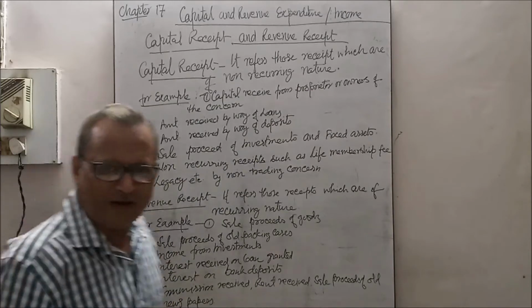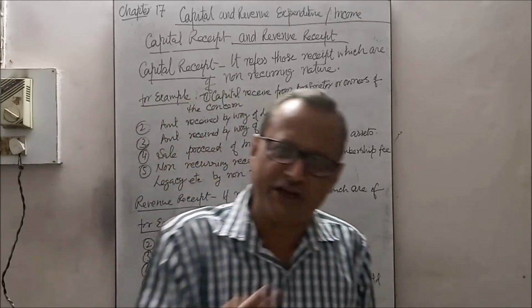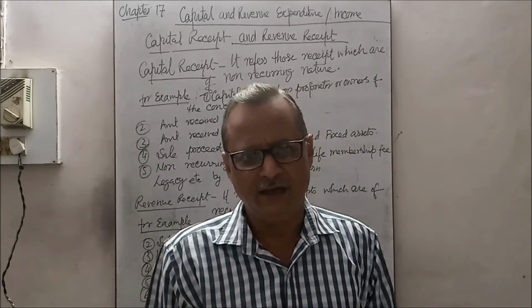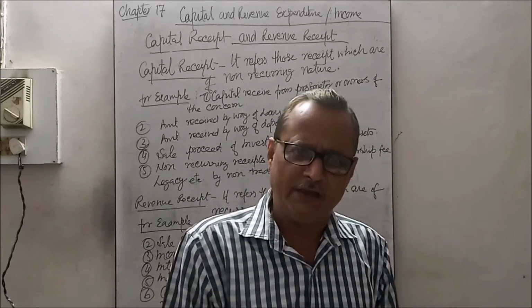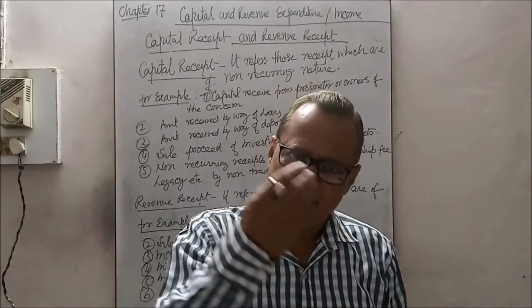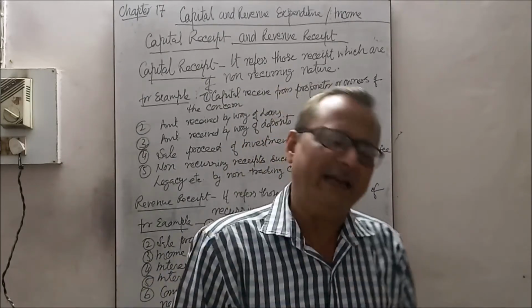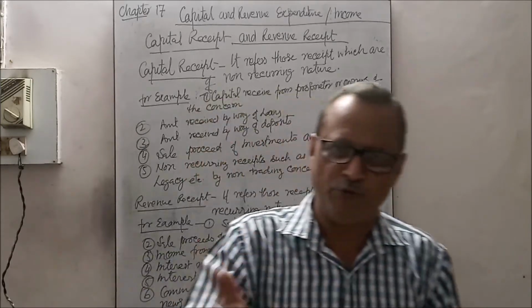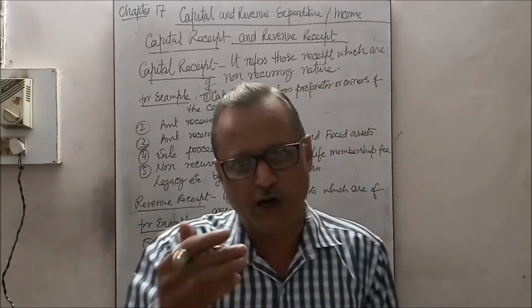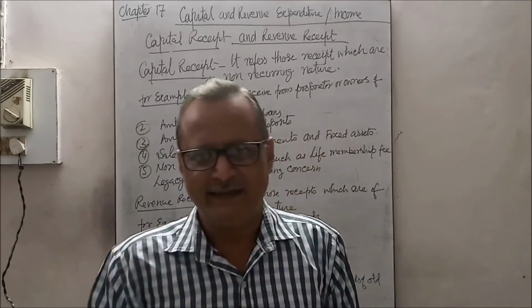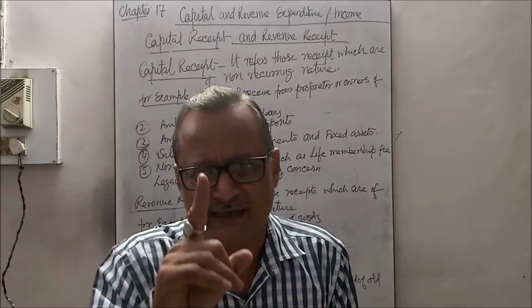If the firm has invested in shares, debentures or other securities, and they mature, the amount received from investment is a capital receipt. Likewise, if fixed assets such as machinery, building, furniture, computer or motor car are sold, the amount received on the sale of the fixed assets is called capital receipt.